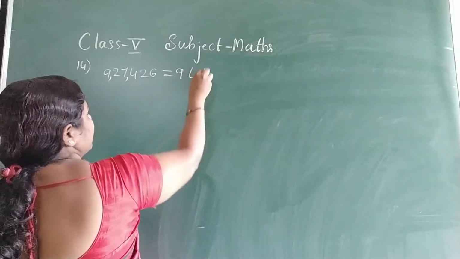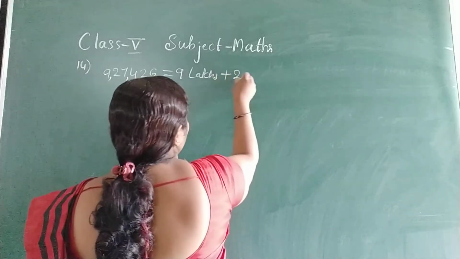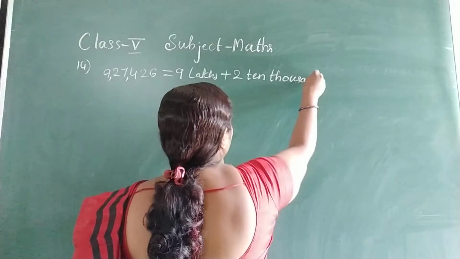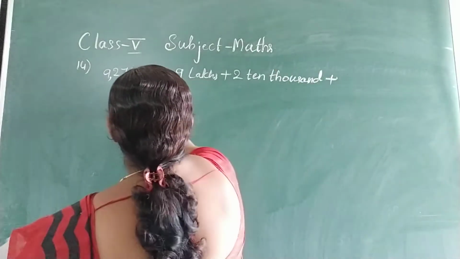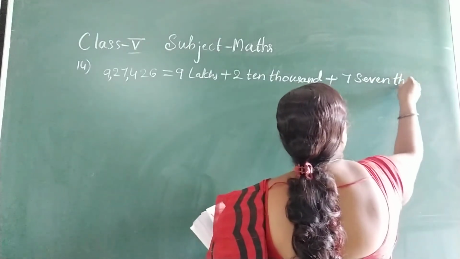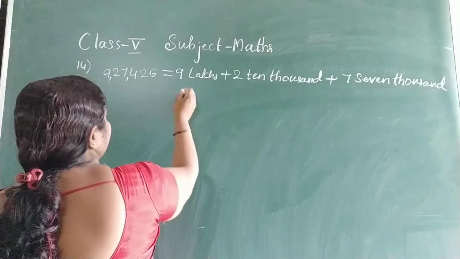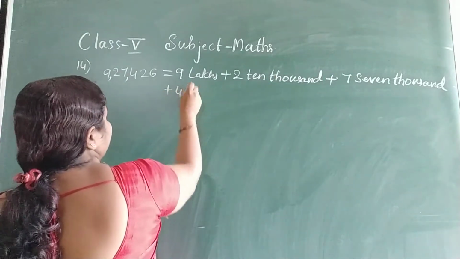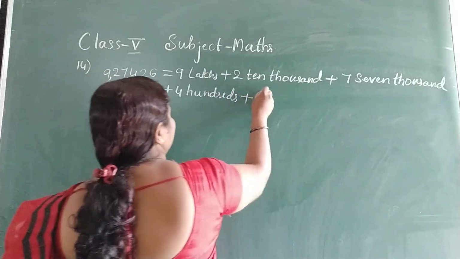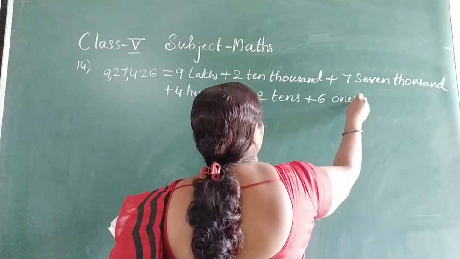So 9 lakhs plus 2 ten-thousands plus 7,000, then 4 hundreds, 2 tens plus 6 ones.